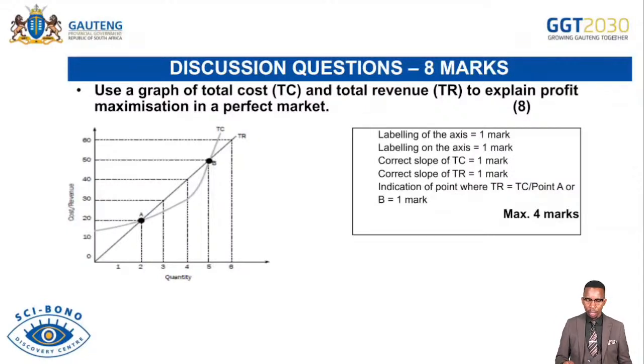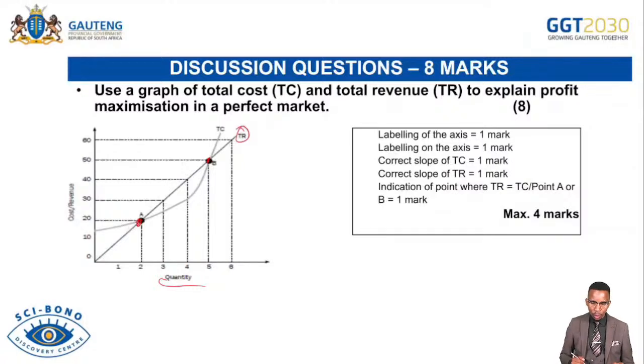Use the graph of total cost, TC, and total revenue, TR, to explain the profit maximization. Remember, this is the graph that was required for you to draw for 8 marks. So in this case, you have the quantity on the horizontal axis, and costs and revenues on the vertical axis. You have your total revenue that is upward sloping from 0, and then your total cost that is moving just slightly above your TR and going up there. So you have your point A in there, which indicates a normal profit. Your point B also indicates a normal profit. Why? Because TR equals TC at point A and point B.